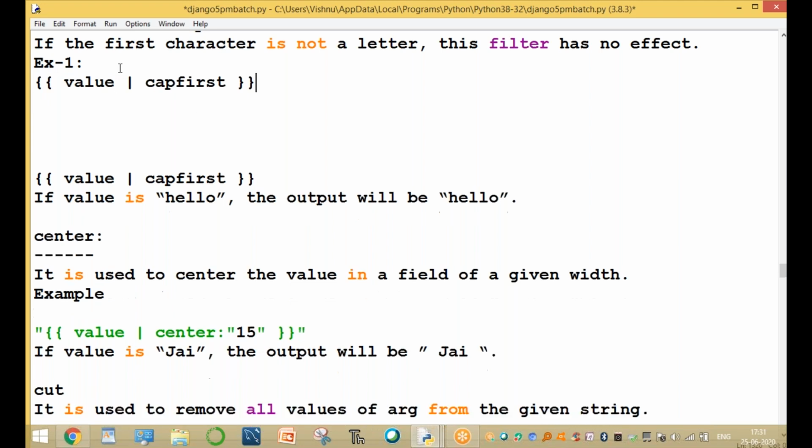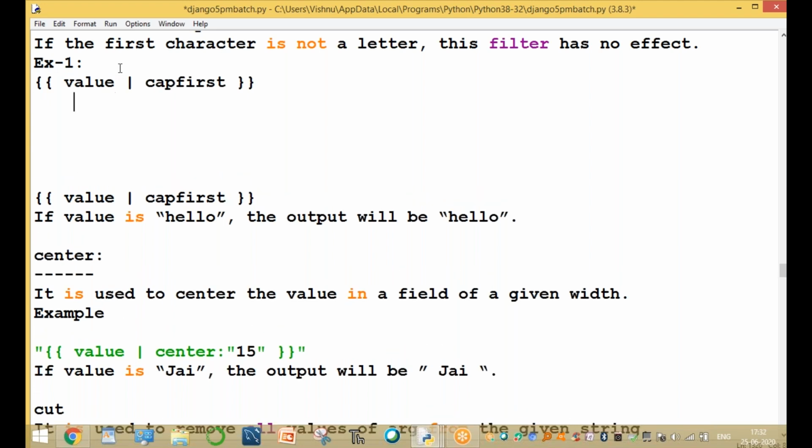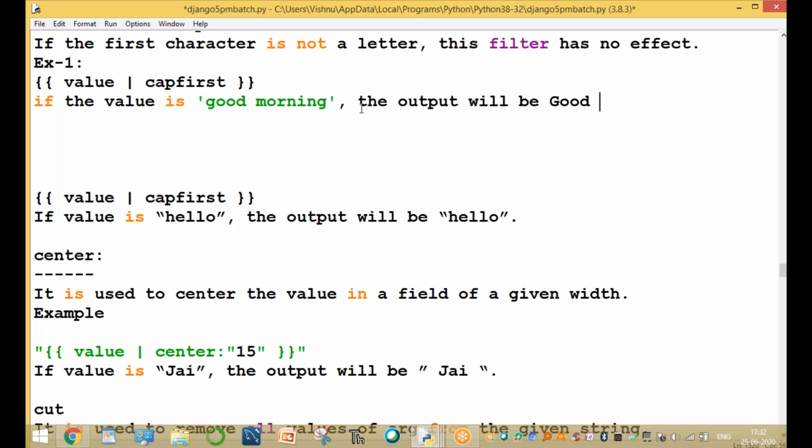If the value is, for example, good morning, what is the output? The first character will be capital and the remaining all are lowercase, as usual.